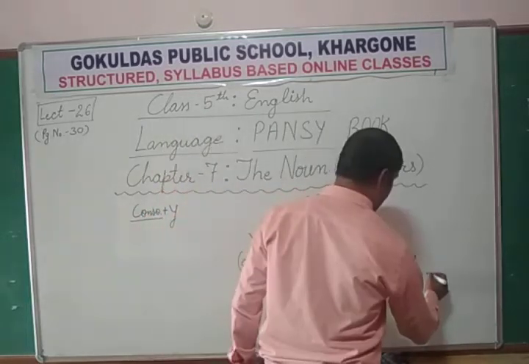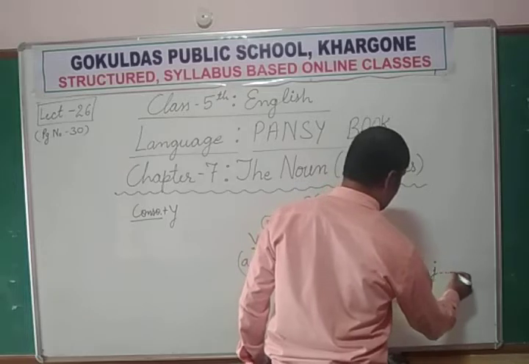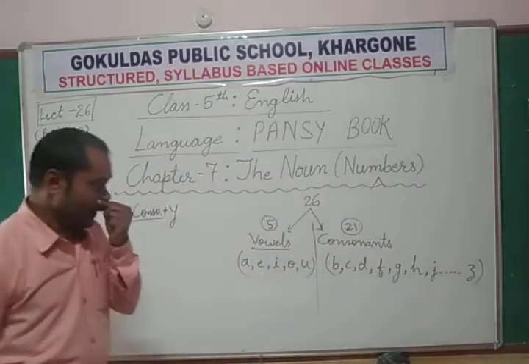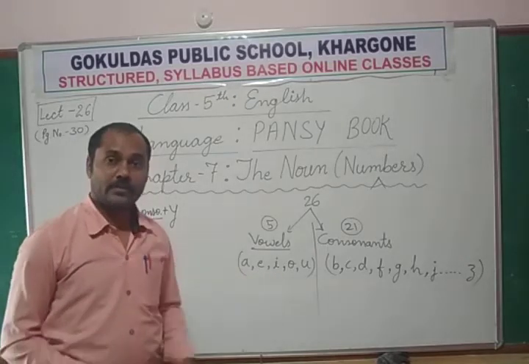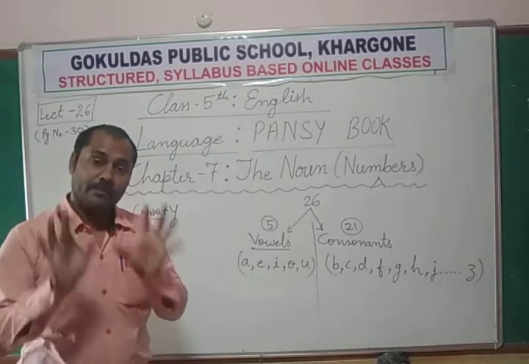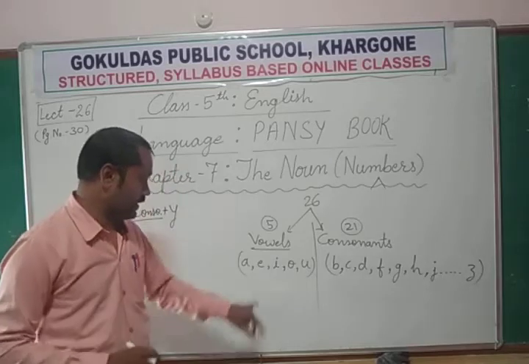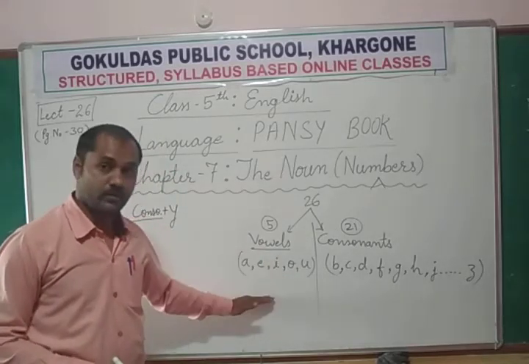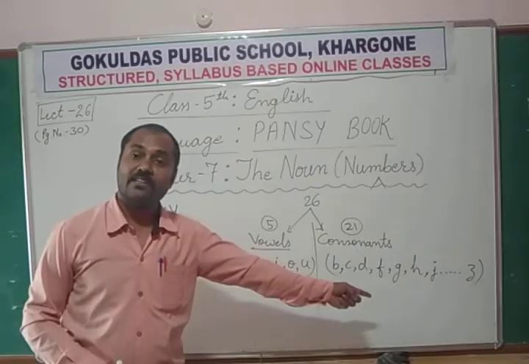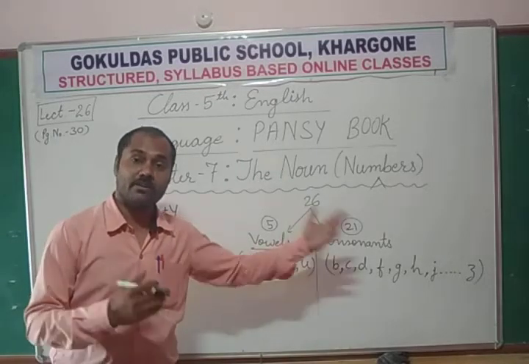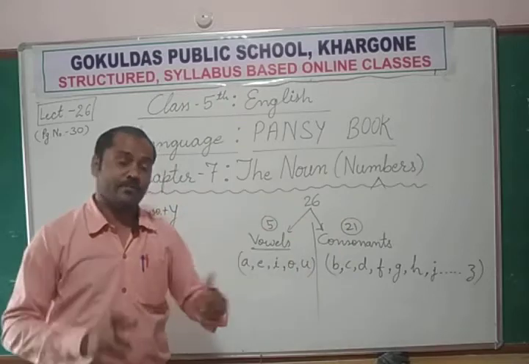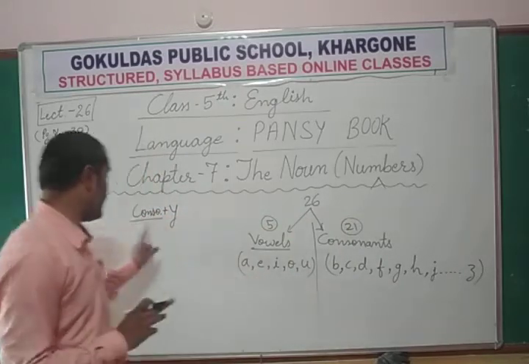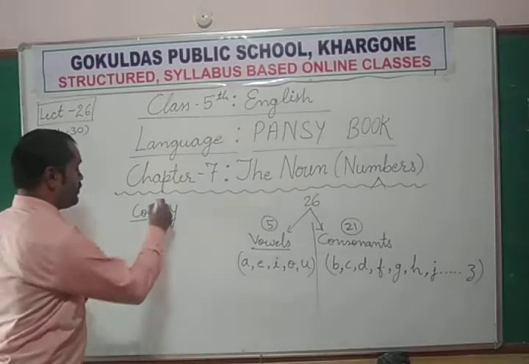So leave I, then J, and so on up to Z. So what you can do is only memorize the vowels. If any letter is not a vowel, it means it is a consonant. So no need to learn all consonants, only remember the 5 vowels, A, E, I, O, U. If it is not A, E, I, O, U, then it is called a consonant.